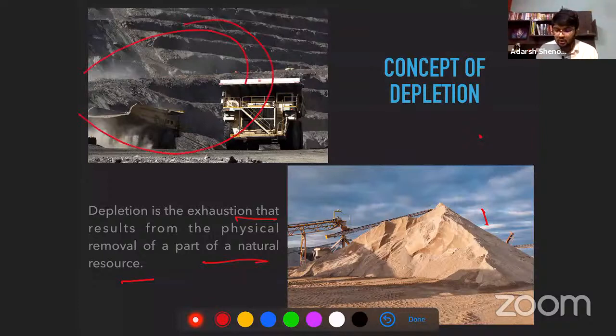This is over the land space. Rock quarries, or you have these sand quarries. All these are assets which lose their value, land which loses its value. We call such loss depletion.